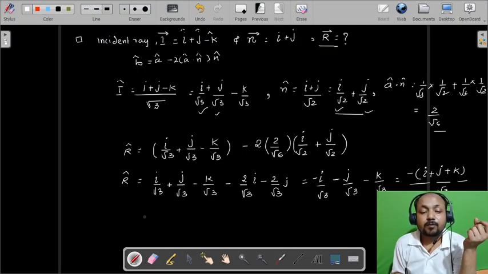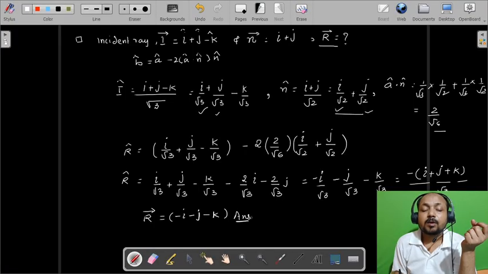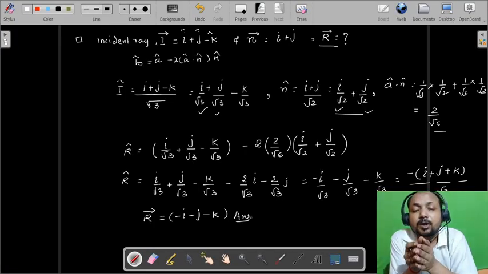Now we have to find the r vector. Simply, the r vector can be given as this, that is the r vector upon the magnitude of the r vector. So the r vector can be given as minus i cap minus j cap minus k cap. This is the required answer that we have to find. So this is all about the reflection, and this is the vector form of reflection.